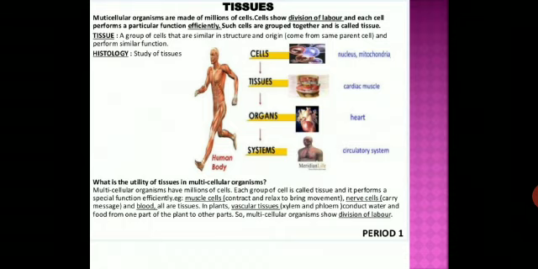So students, multicellular organisms show division of labor. Cells specializing in one function are often grouped together in the body. This means that a particular function is carried out by a cluster of cells at a definite place in the body. This cluster of cells is called a tissue.